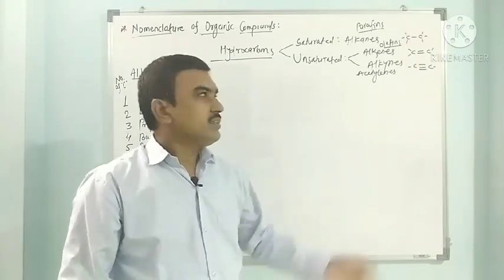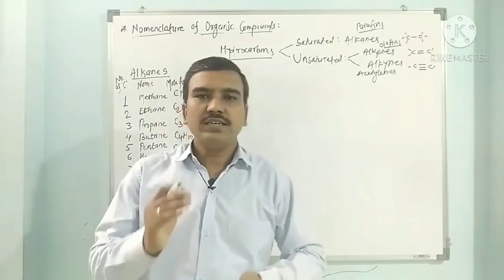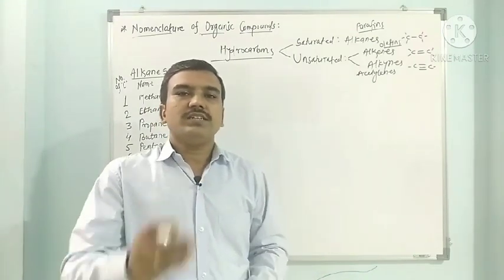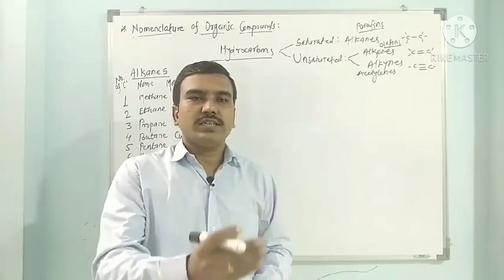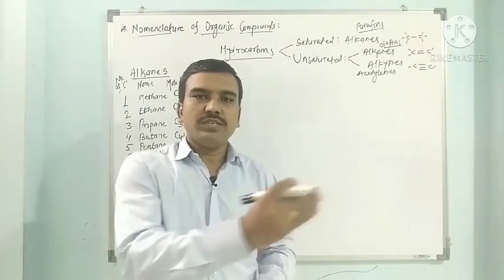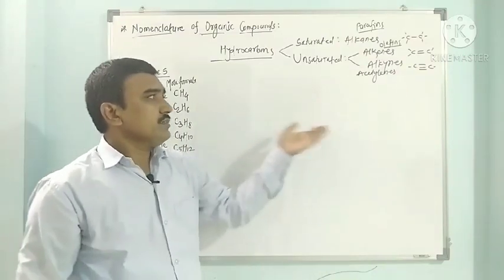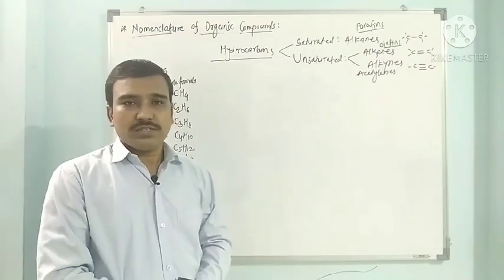Alkanes are the saturated, while alkenes and alkynes are the unsaturated hydrocarbons. Means unsaturation means it contain multiple bond, it contains single double bond, pi bond along with the single sigma bond. So here these are the simple hydrocarbons here we have discussed.